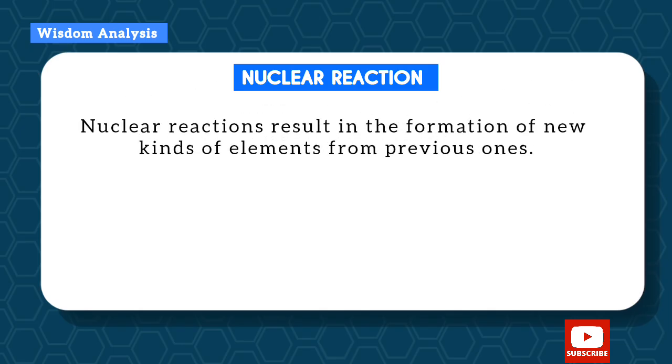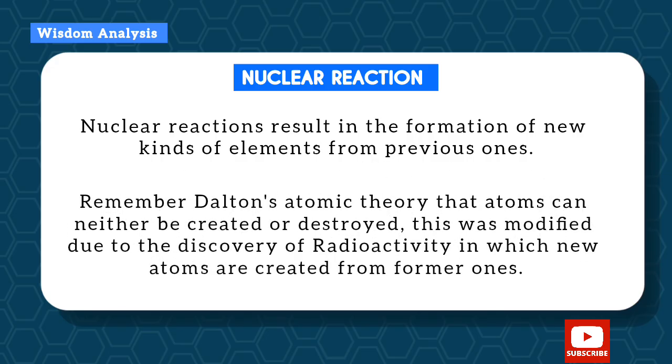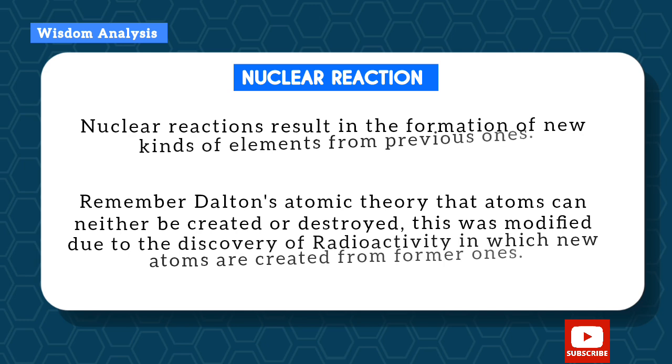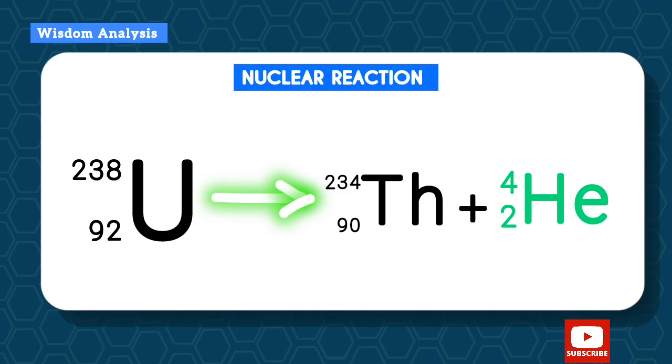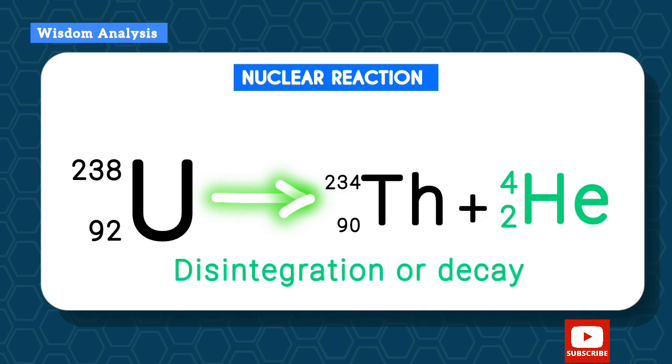Nuclear reactions result in formation of new kinds of elements from previous ones. Remember Dalton's atomic theory that atoms can neither be created nor destroyed. This was modified due to the discovery of radioactivity, in which new atoms are created from old ones. So this is an example of a nuclear reaction emitting an alpha particle. You can call this a radioactive disintegration or decay, in which a bigger atom breaks down to create a smaller atom by releasing a particle.